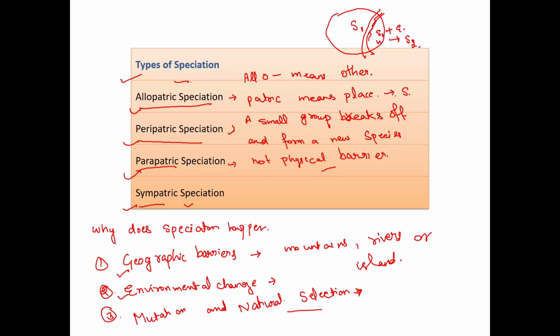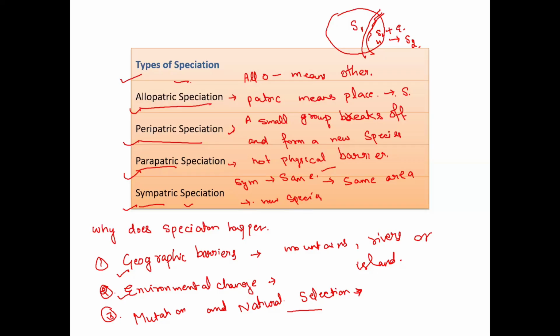Now, sympatric speciation. The word suggests sym, which means same. This happens in the same area, but some individuals may behave differently or eat different food, and they stop mating with each other and form a new species.